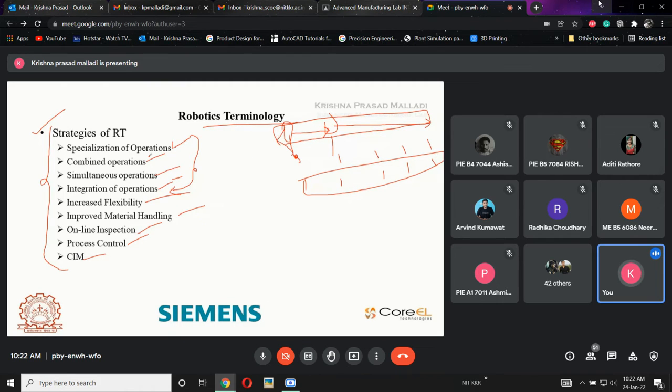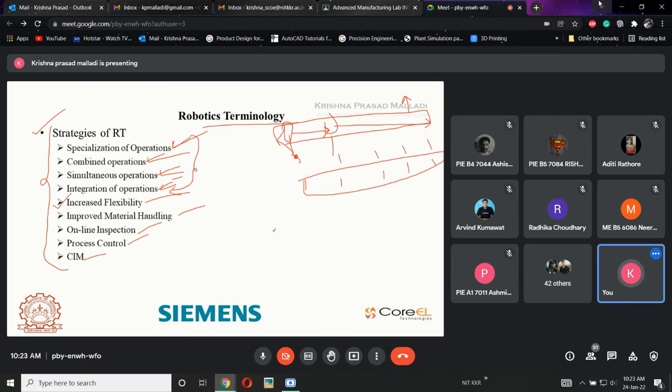This is called a combined operation, or integration of operations, simultaneous operations, specialization of operations. All of this comes under this type of application. Operations will be combined simultaneously and integrated at the same time, so that my rate of production will increase because of this.